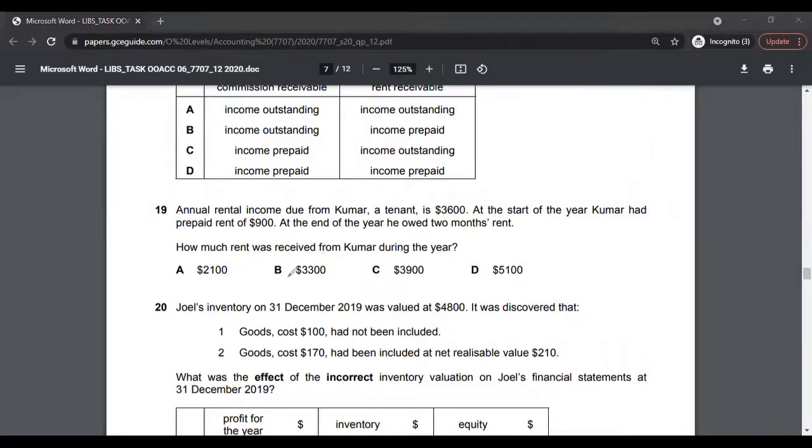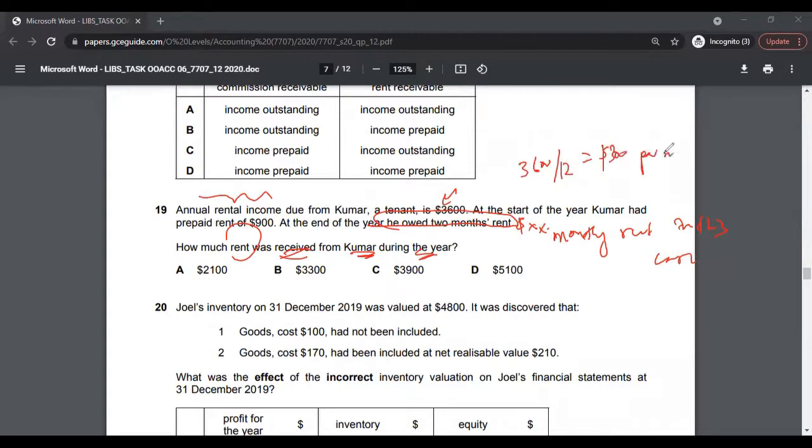Multiple choice 19, how much rent was received from Kumar during the year? Again, you have to see what's the monthly rent in this case, because it says he owed 2 months rent and they do not give you the dollar amount. So how do you do that? You need the rent of those 2 months, right? So annual rental income is actually 3,600. So per month rent would be 3,600 over 12. That's $300 per month of rental income. So you have per month rental income.